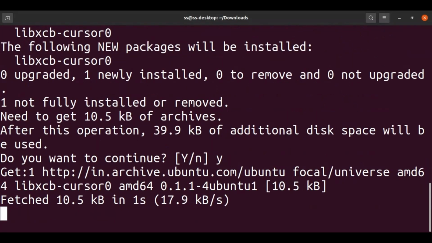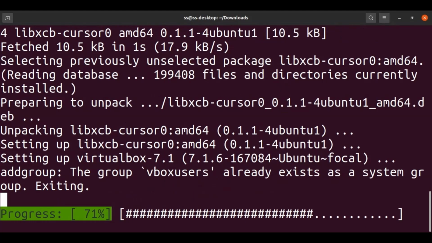So let's keep going, and it will fix all the broken installation packages and everything. And it will also add the group vboxusers, which already exists as a system group. Anyway, it will fix your problem. Okay, and in my description below I will give these commands.